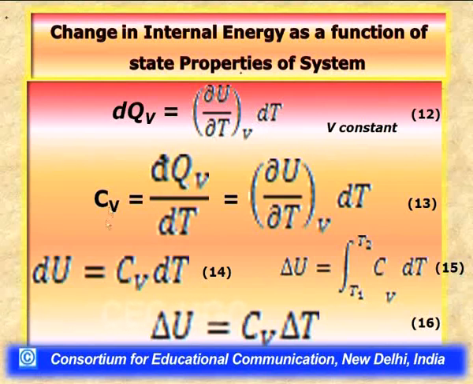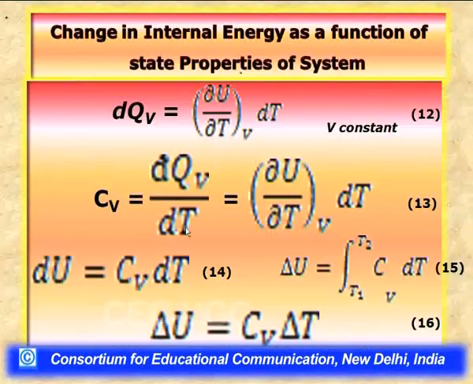Having said this, now have a look at how we can do some mathematical manipulation to correlate this partial differential with an experimentally determinable quantity. Suppose we divide this whole equation 12 by dt, keeping the volume of the system constant.